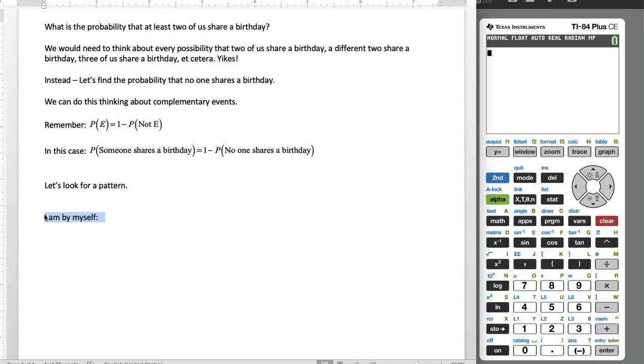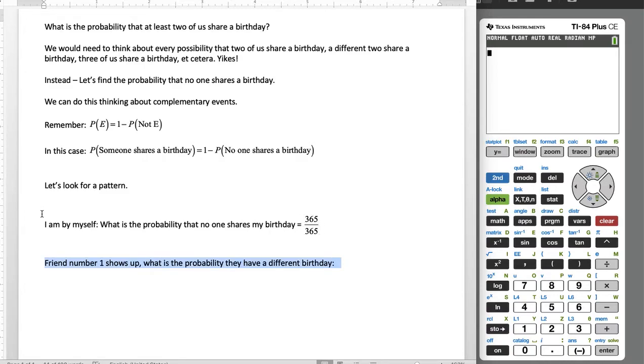Anyways, I'm by myself. What's the probability that nobody shares my birthday? Well, obviously, nobody shares my birthday. It's 100% because it's only me. There's 365 days available for me to have a birthday out of 365 days.